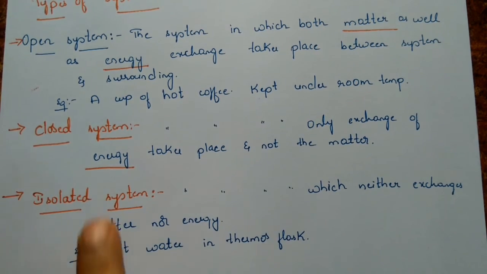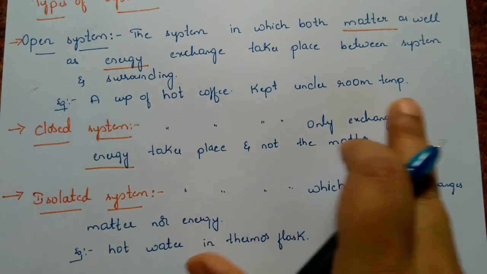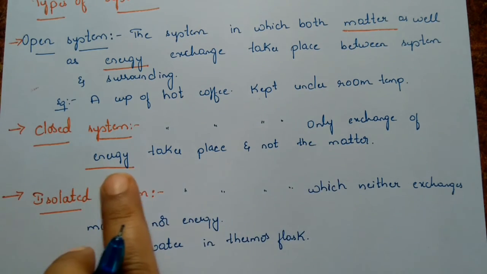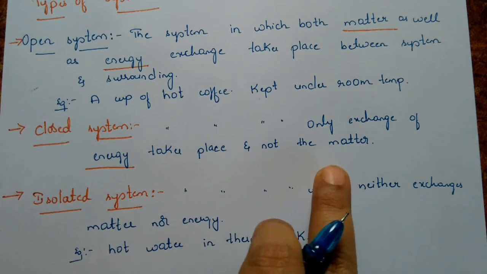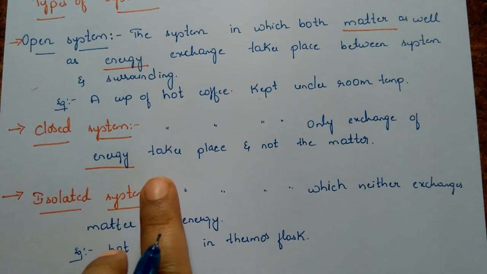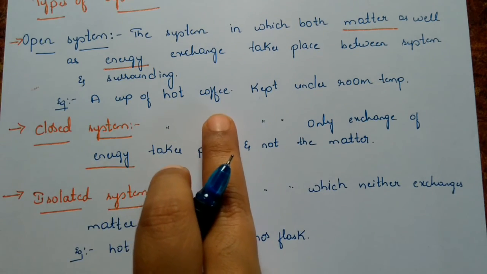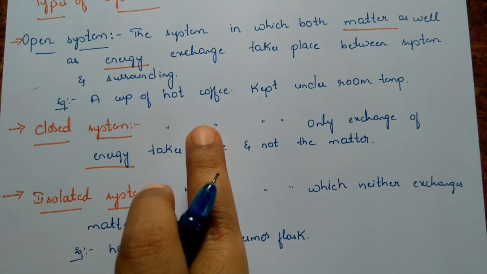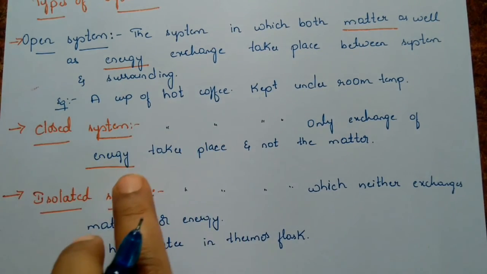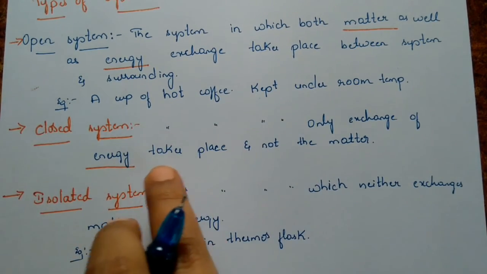Example, a cup of hot coffee kept under room temperature. In a closed system, only exchange of energy takes place, not the matter. The example is a hot cup of coffee kept in a closed container under room temperature.